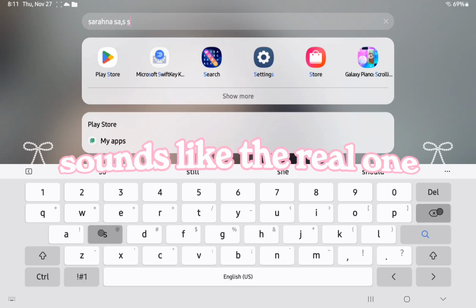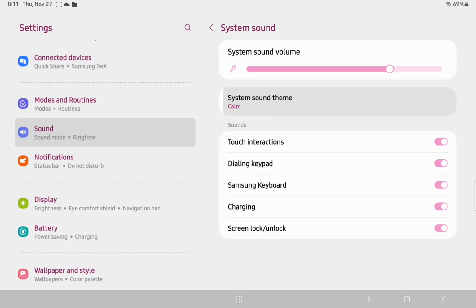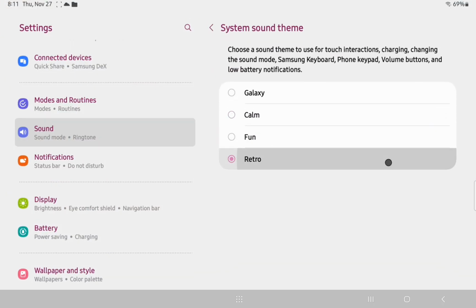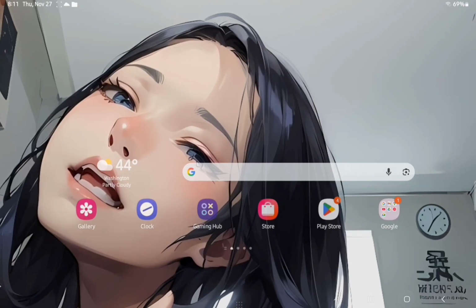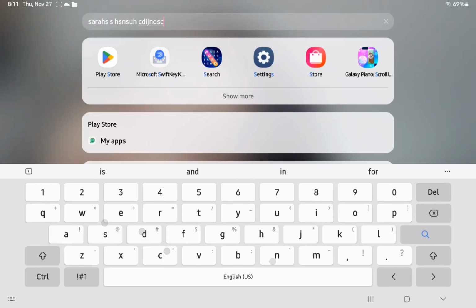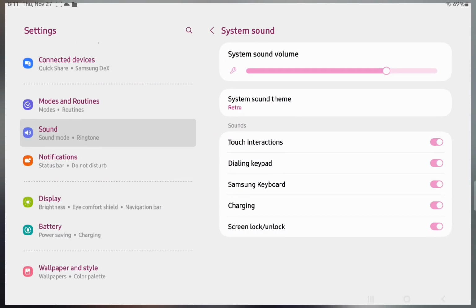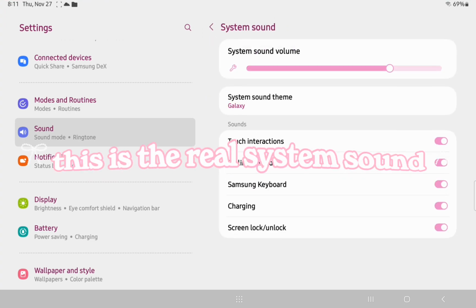Sounds like the real one. Well, keyboard sounds. This is the real system sound.